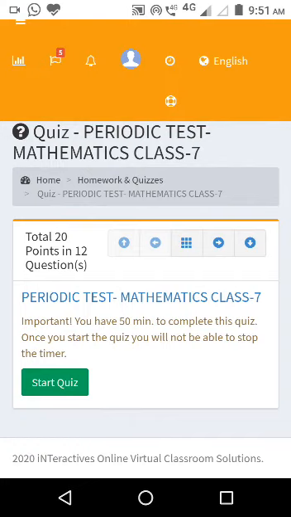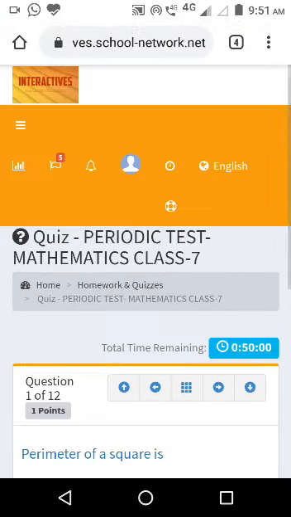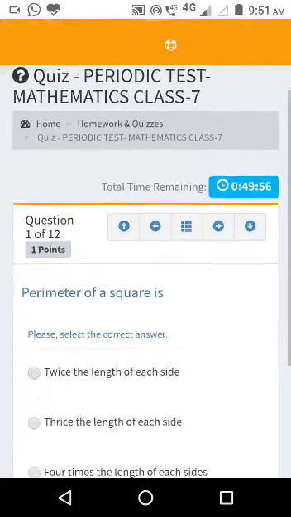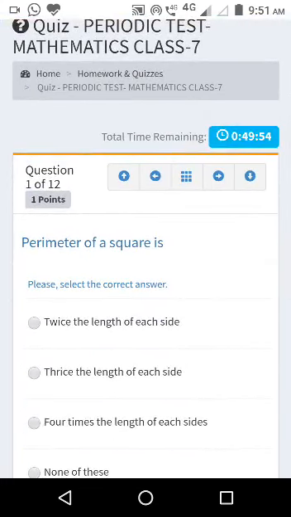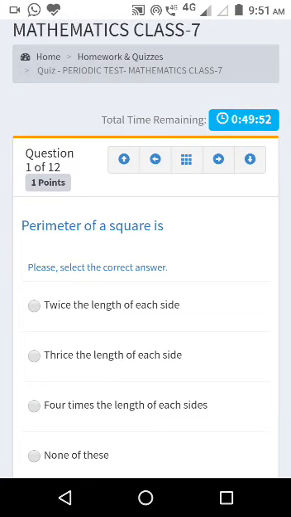Here at the top of it are the back button and forward button. I'll start the quiz. You see the timer has started.